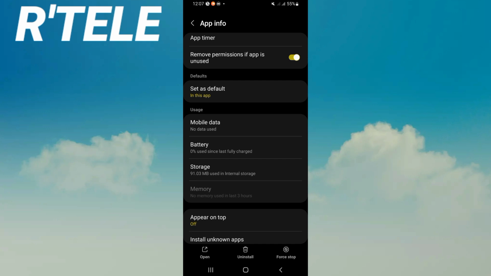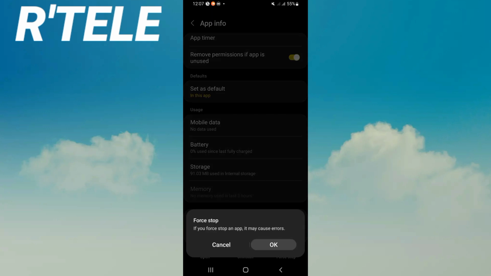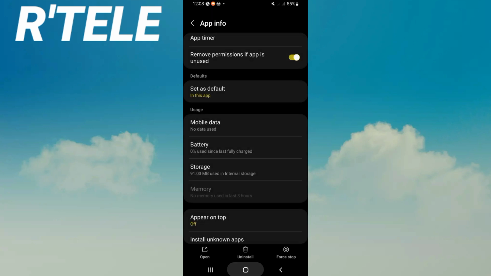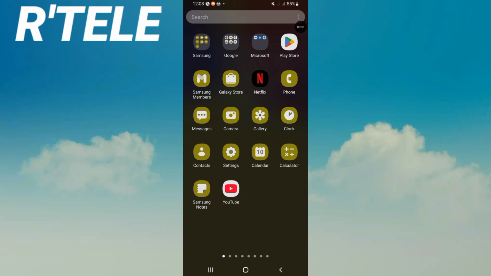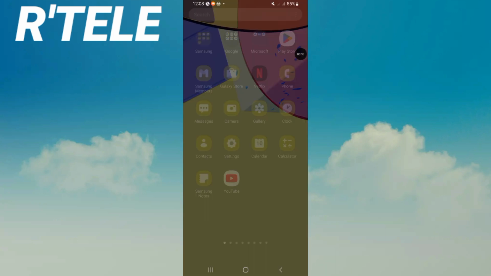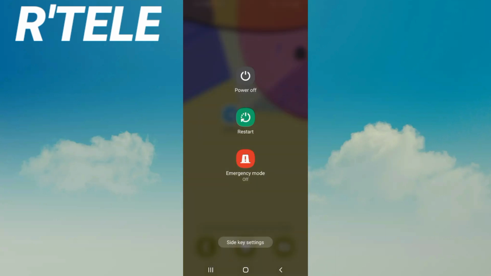Click right now at force stop and click OK. Then come to Play Store or App Store and update Telegram. Restart your device now and that's it.